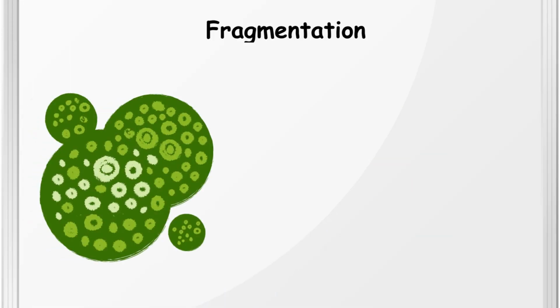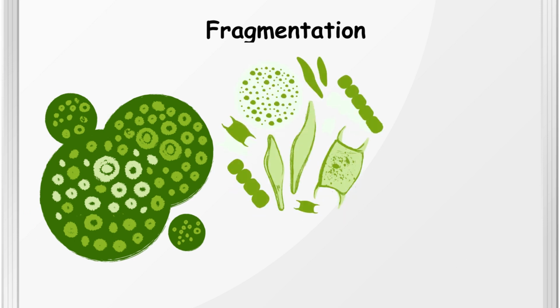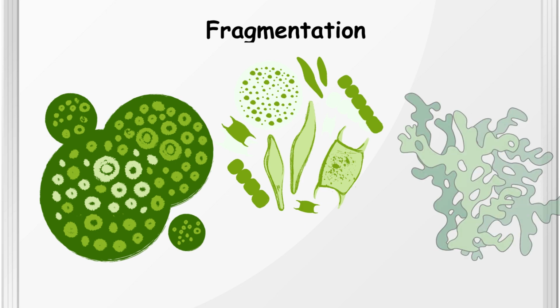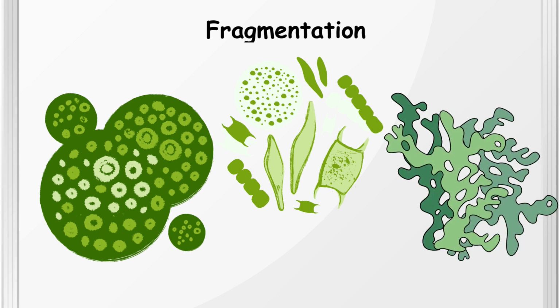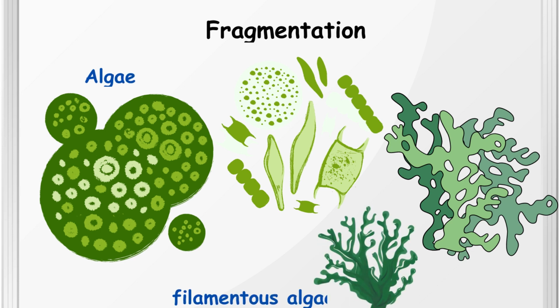Fragmentation. Fragmentation is another type of asexual reproduction in plants. This is when a plant breaks up into two or more fragments and each fragment grows into a new individual. This process is common in algae and other aquatic plants. For example, a filamentous algae breaks up into fragments. Each fragment can grow a new filamentous algae.